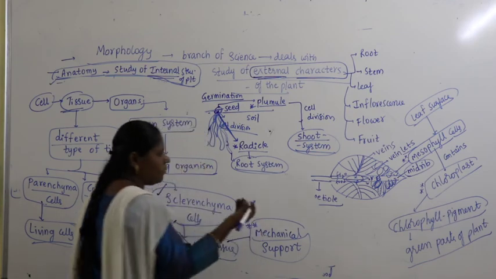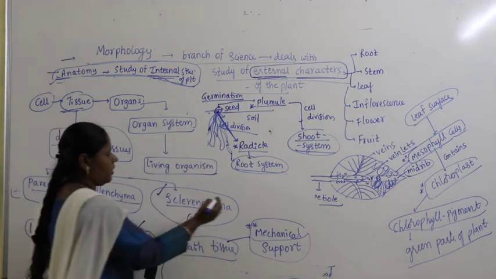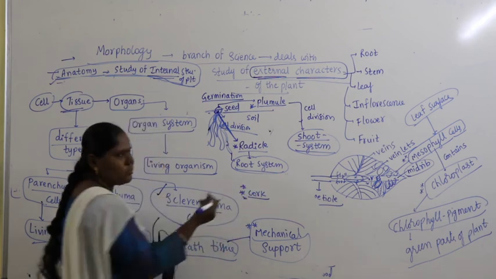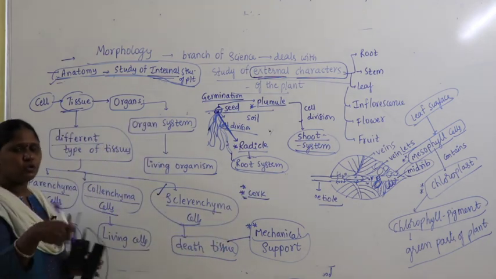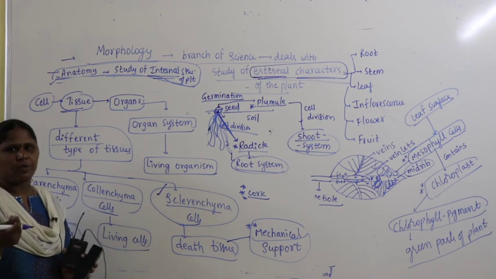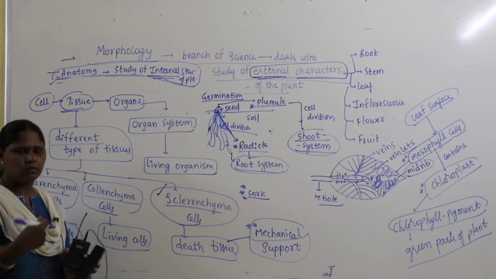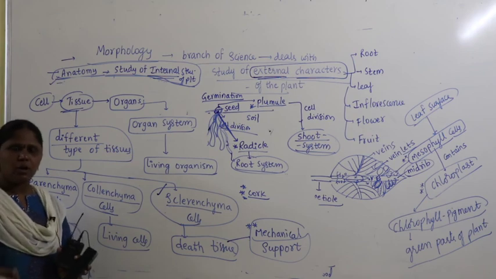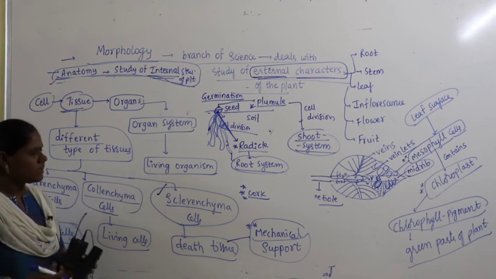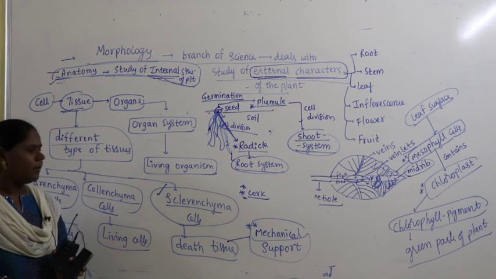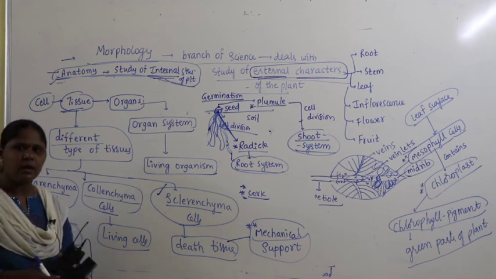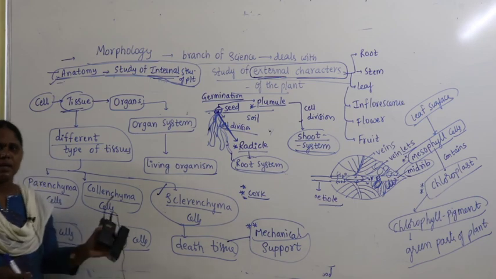You know, the plant contains cork. Cork is nothing but a dead tissue. Huge plants will have the cork, the brown-colored layer that you find on the stem, on the huge trunk, right? So generally it is called cork. That cork is actually a dead tissue, but it provides mechanical support and protects the stem from the surrounding environment.